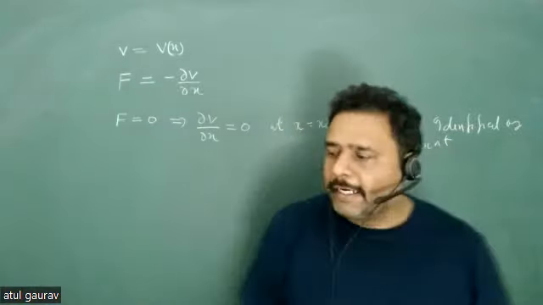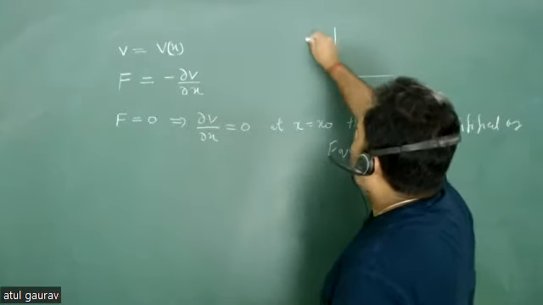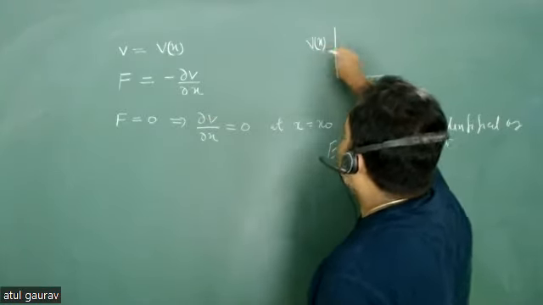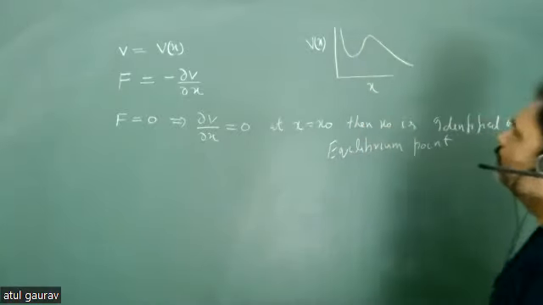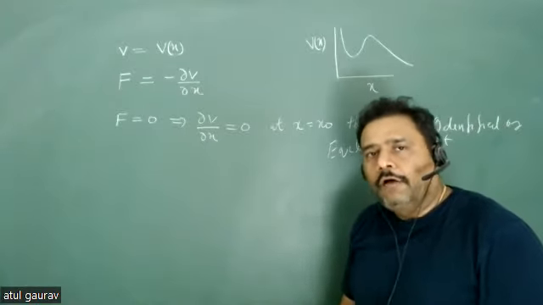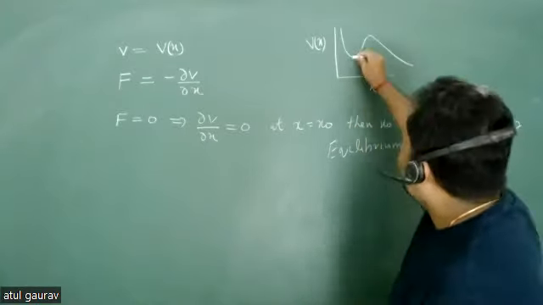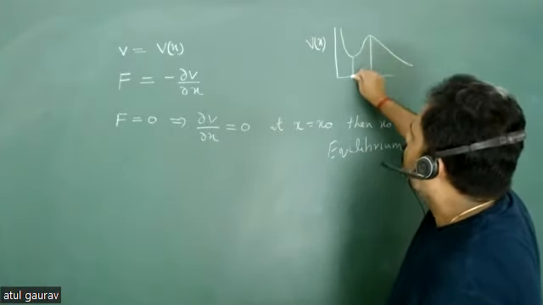Now let us try to go mathematically. If we plot this potential V versus X, then maybe this kind of potential can be there. I am just taking one general potential. So now your del V upon del X will be 0 at this point also, and this is 0 at this point also, isn't it?